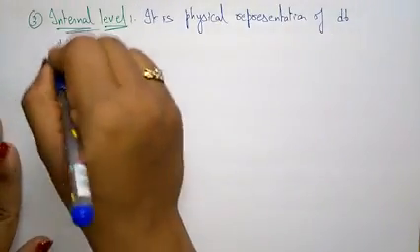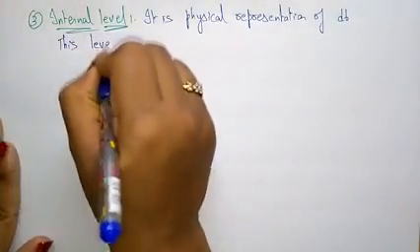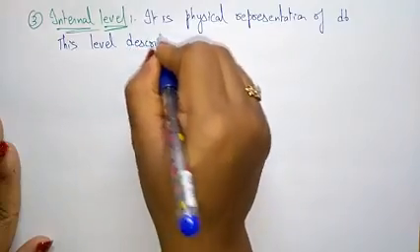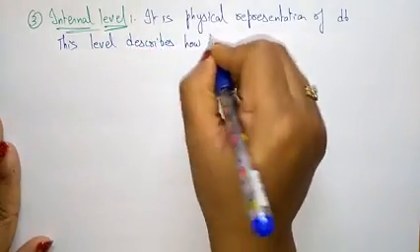So what this level describes? This level describes how the data.